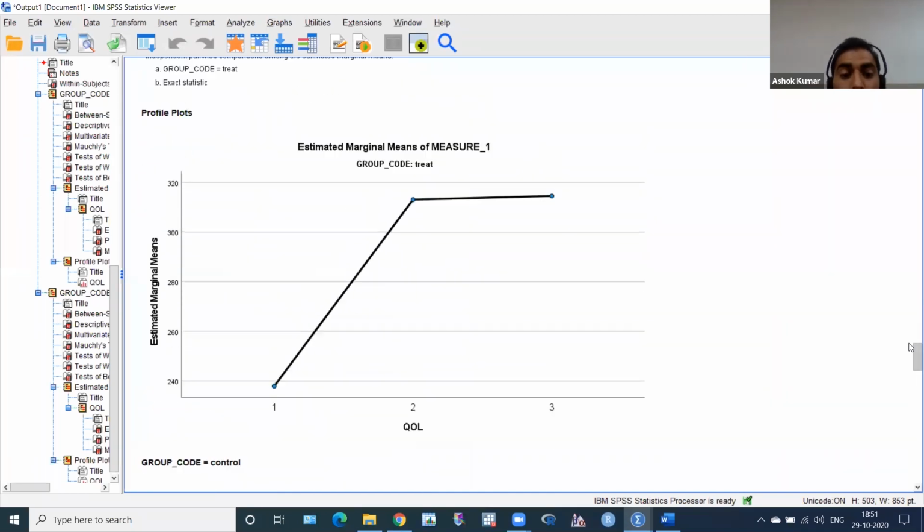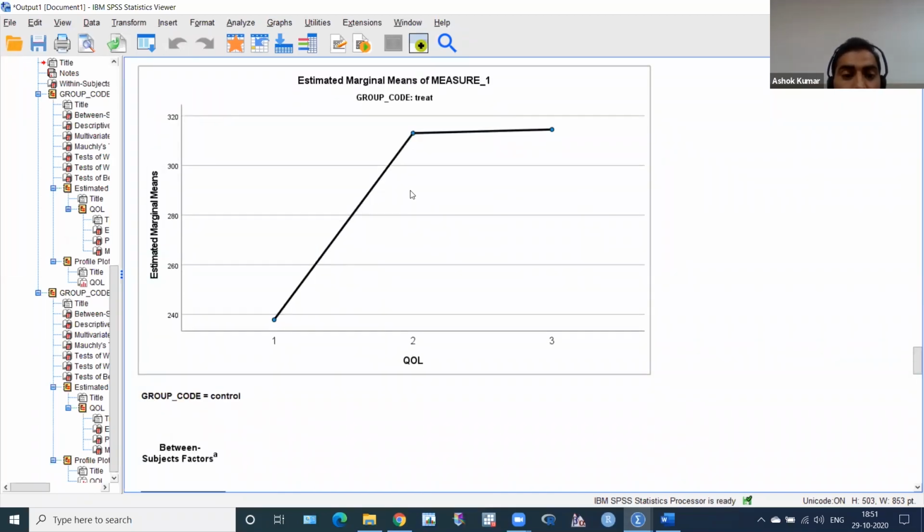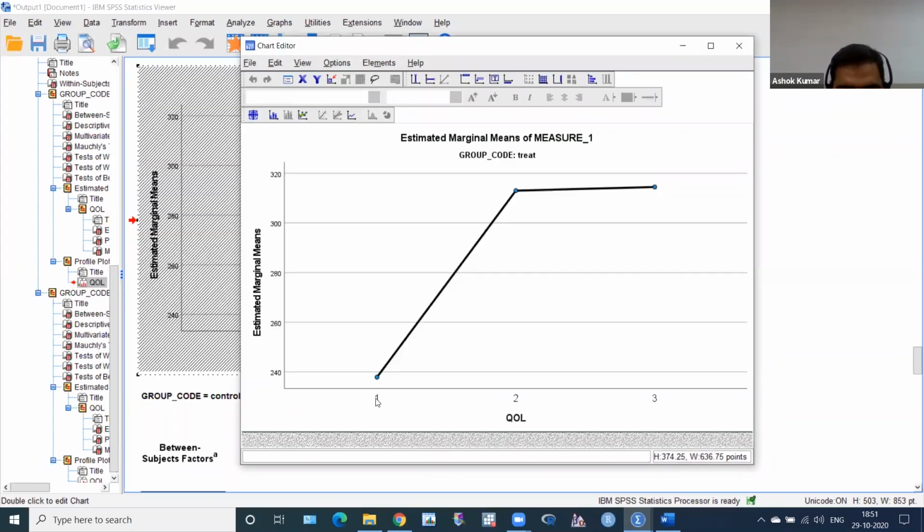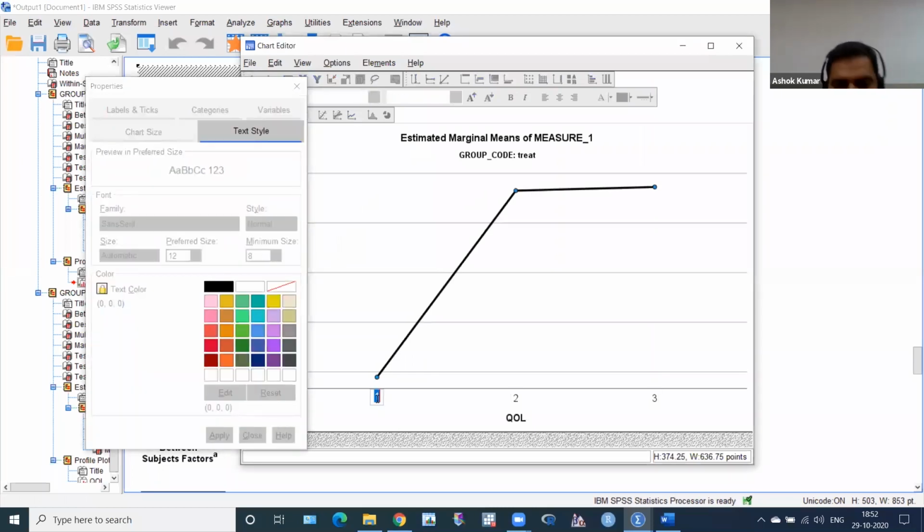This is a plot chart, a time series. This is baseline, this is 3 months, this is 6 months. If you want to change it, you have to double click it and the chart editor will open. If you want to label it baseline, click here and you can change it.